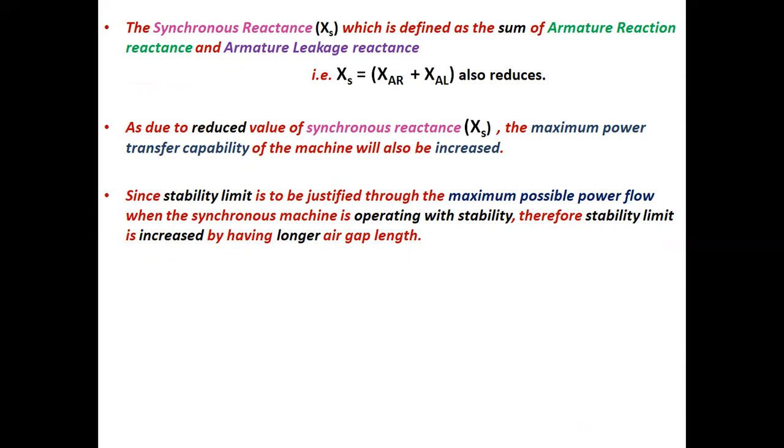As due to reduced value of synchronous reactance XS, the maximum power transfer capability of the machine will also be increased. Since stability limit is to be justified through the maximum possible power flow when the synchronous machine is operating with stability, therefore stability limit is increased by having longer air gap length.